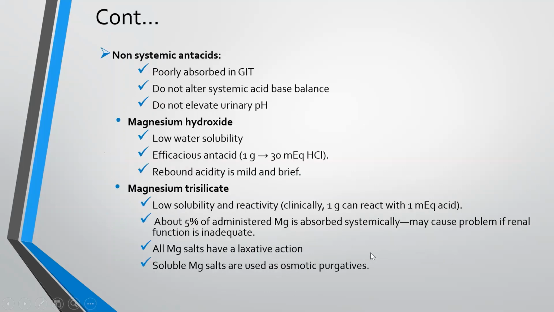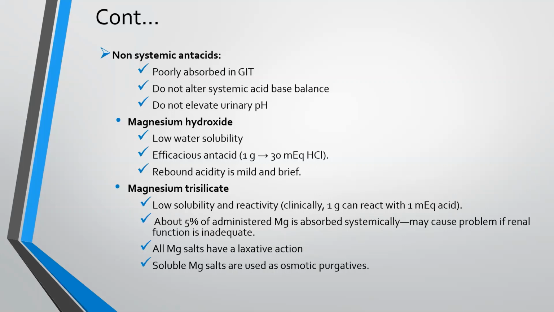Now coming on to non-systemic antacids. These are poorly absorbed in the GIT, do not alter systemic acid-base balance, and do not elevate urinary pH. Magnesium hydroxide has low water solubility, is an efficacious antacid, and rebound acidity is mild and brief.